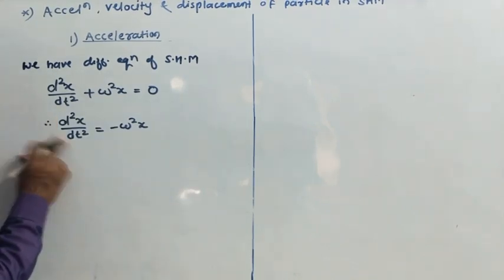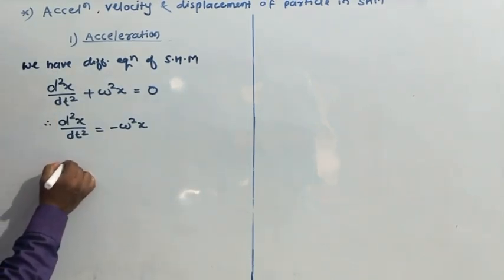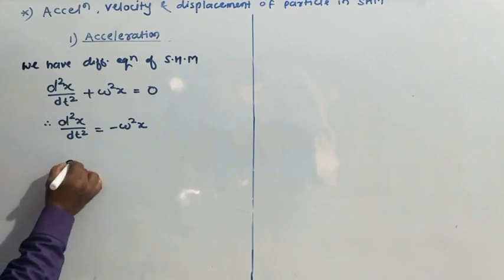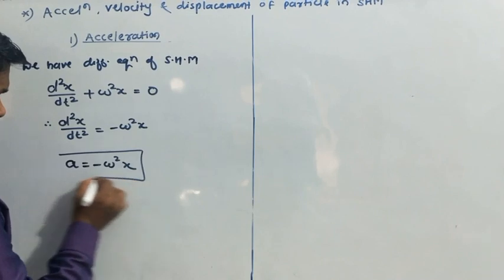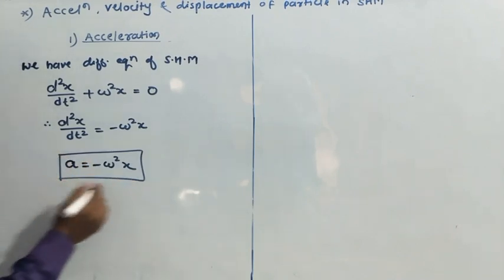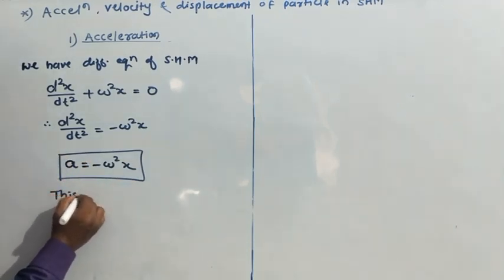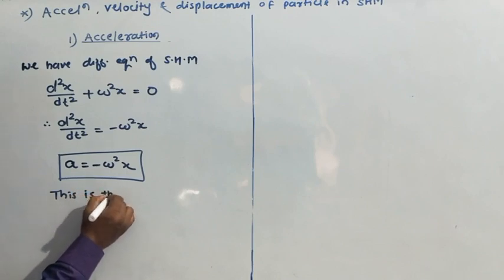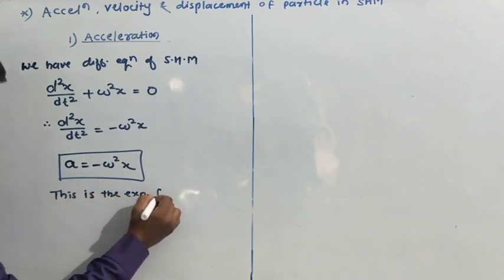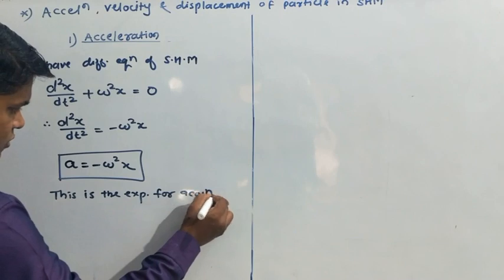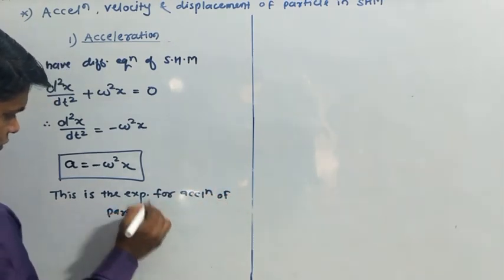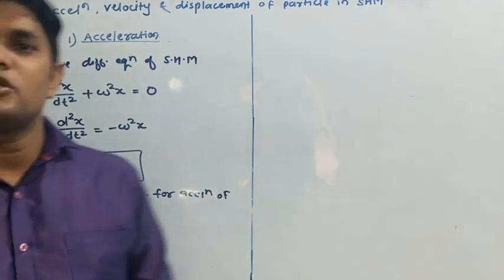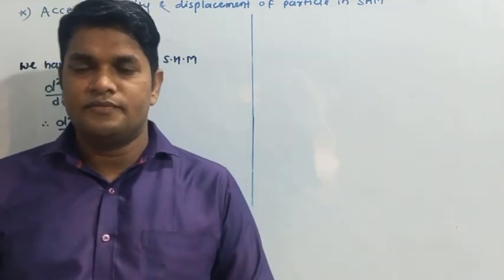But d2x upon dt square is acceleration. So we get minus omega square x. This is the expression for acceleration of particle. Understood? It is a very small point, asked for one mark.